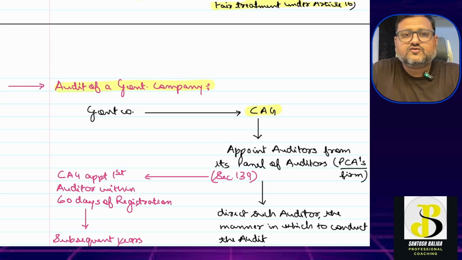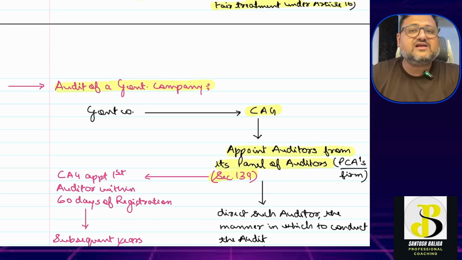In the case of a government company, the CAG will appoint auditors from its panel of auditors, who will be practicing chartered accountants or a firm of practicing chartered accountants. Here I want to give you the connection to Section 139, which covers the provisions relating to appointment of an auditor for a government company.